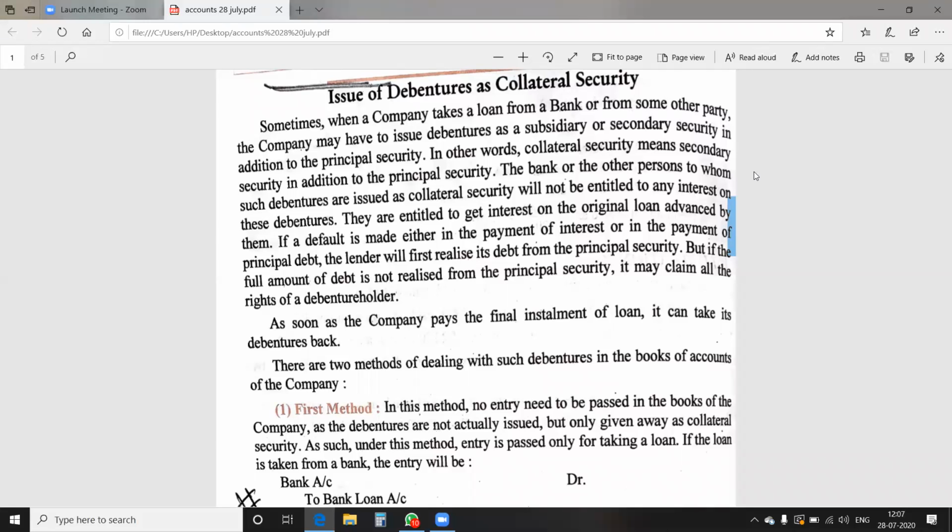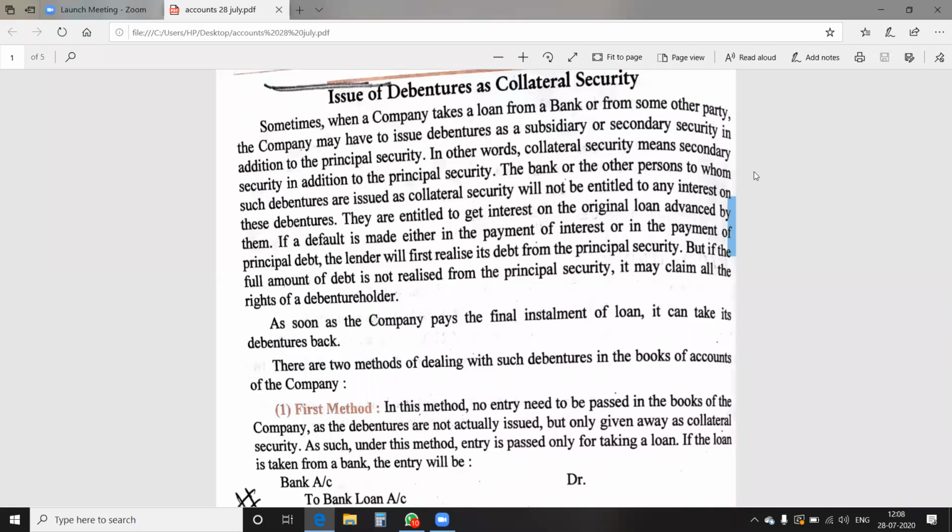If any debt is left to realize, then the remaining amount of the loan is recovered from the secondary security by claiming the rights of a debenture holder, as debentures are already issued to them as collateral security. So this is all about the meaning of issue of debentures as collateral security.